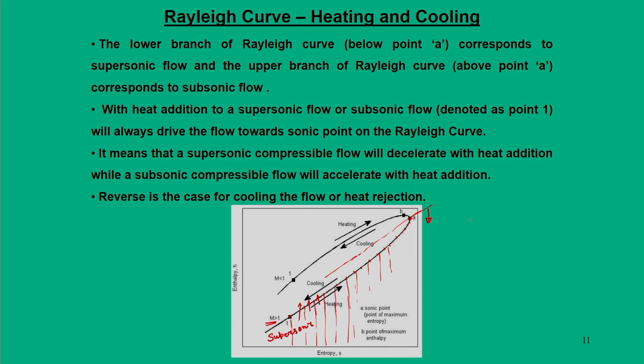That heat addition is nothing but Q max, the maximum heat addition, and this maximum heat addition will choke the flow. This choking is known as thermal choking.